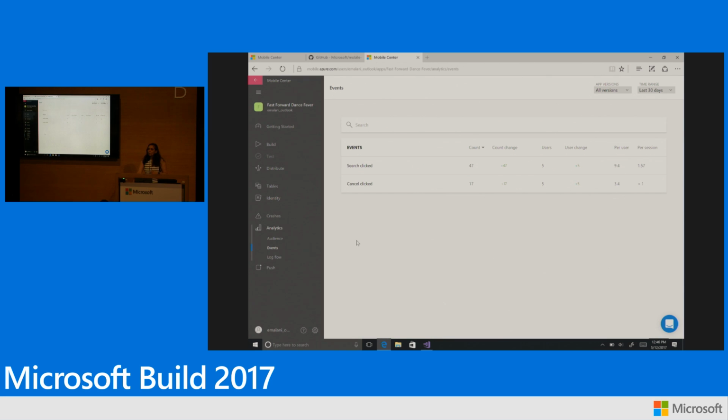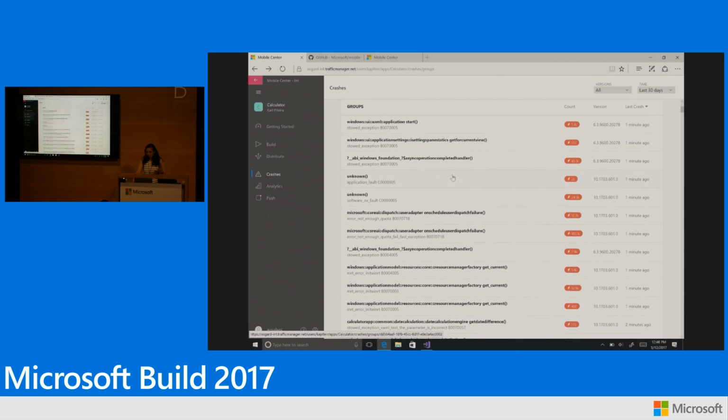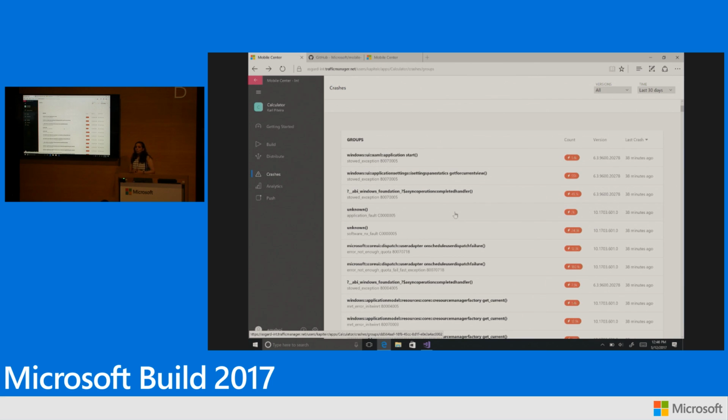For UWP platform, we plan to support crashes service going forward, but I'll just give you a quick overview of how the dashboard is going to look. Once the SDK is integrated, right away we'll start collecting all the crash reports for your app. So you will see how many crashes are there per day. And in the table below, you'll know exactly what's going wrong and where. You'll know the crash details, count of crashes, when was the crash last hit.